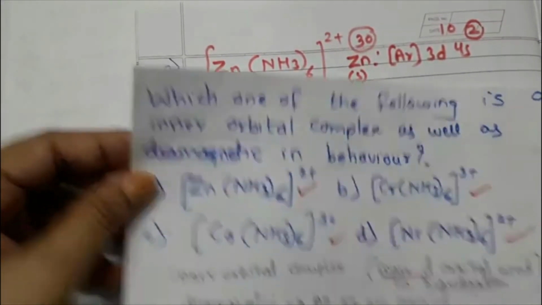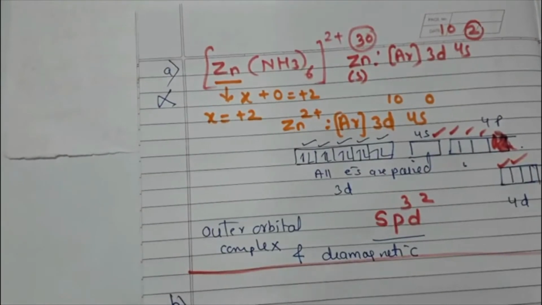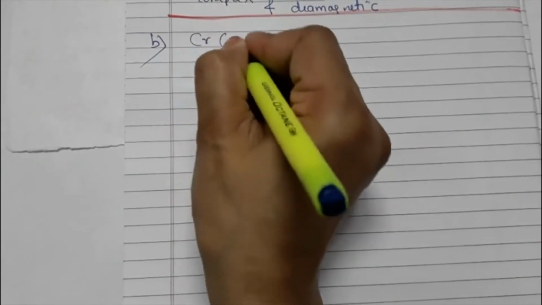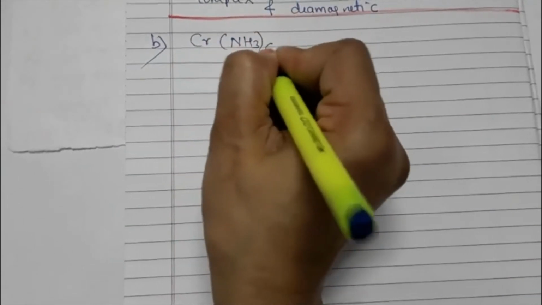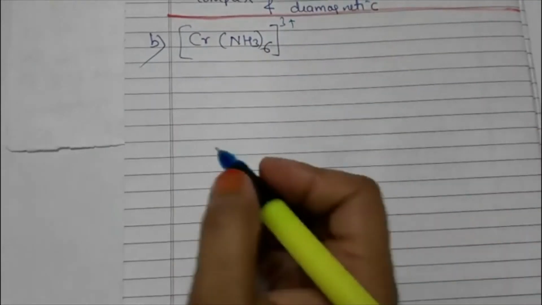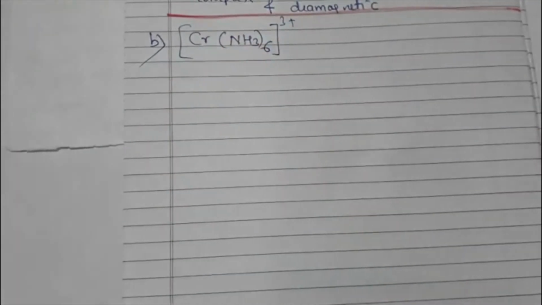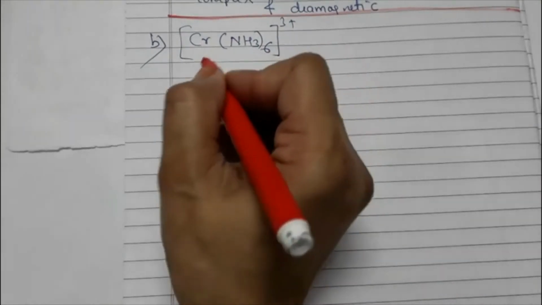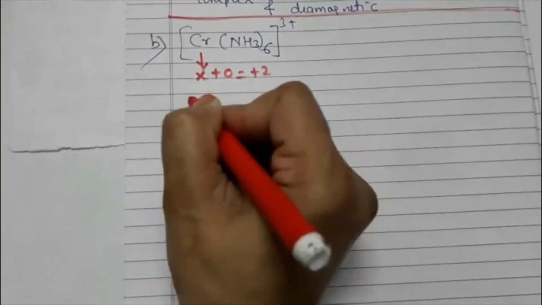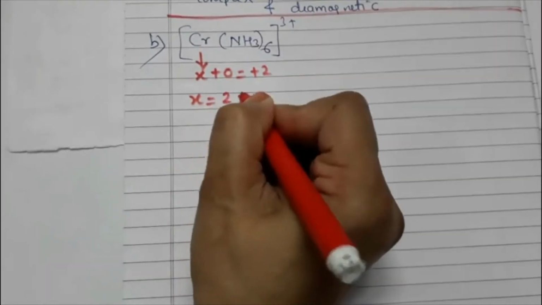Okay, now let us move on to the next example and see whether we are getting the correct answer or not for the second option. Second option I copy from the question over here. It is this example. Okay, now chromium. We are going to write, x plus 0 is equal to plus 2, x is equal to plus 2.